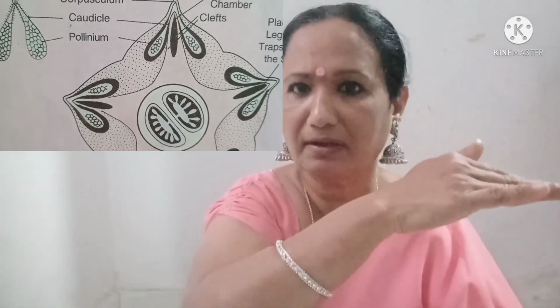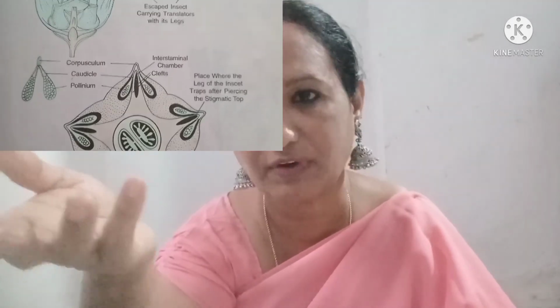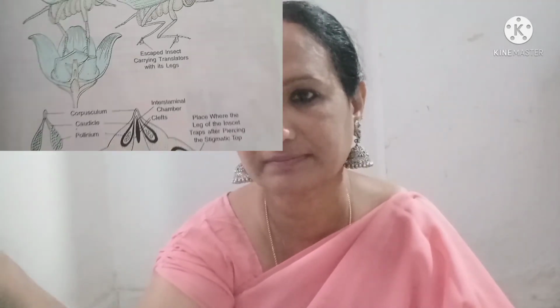Sometimes the wind moves this side, sometimes in the wrong direction, and they will be wasted. Some may not fall right on the stigma. So sometimes pollen grains are wasted, which is why they produce an immense quantity, transferring from one flower to another flower.